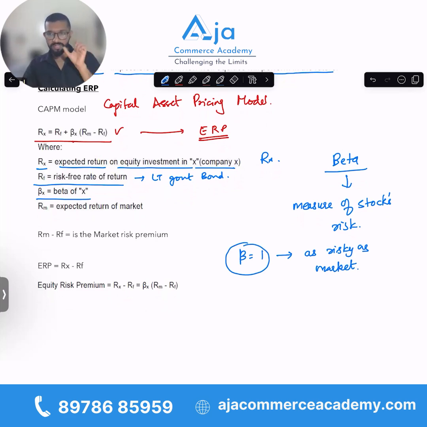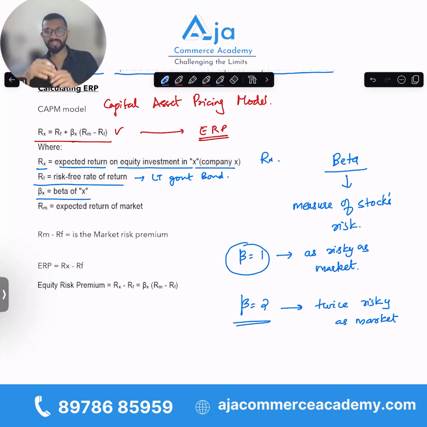So if a single share in that market has a beta of 1, that means this share is as risky as the share market as a whole. If the beta of that share is 2, that means it is twice as risky as the market. So always, when beta increases, the share risk also increases.